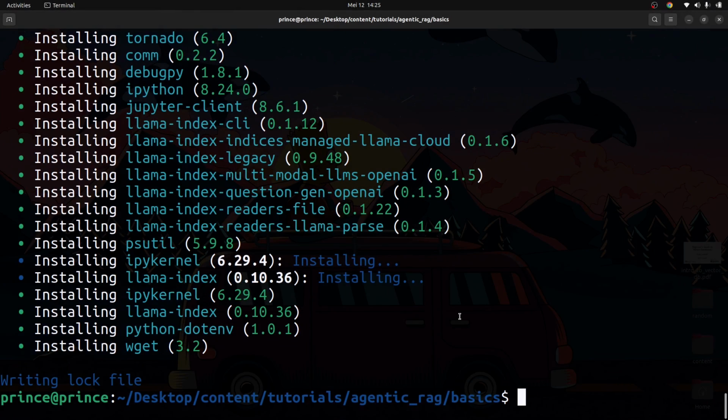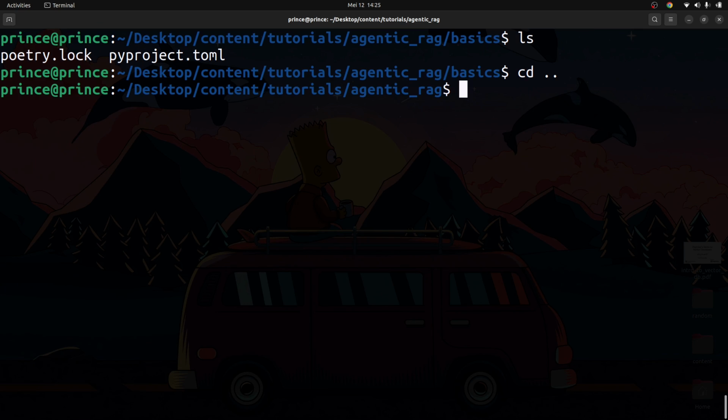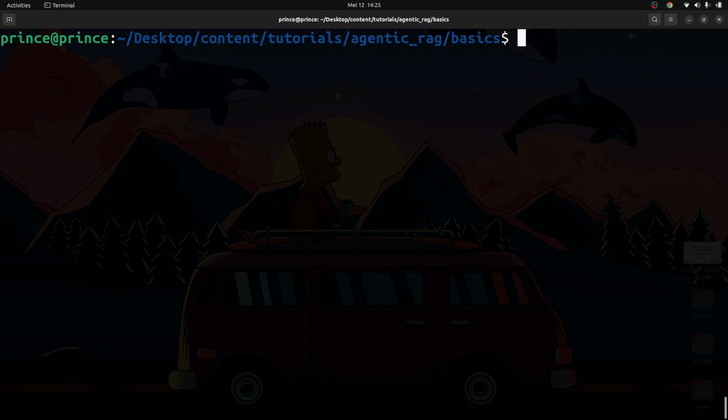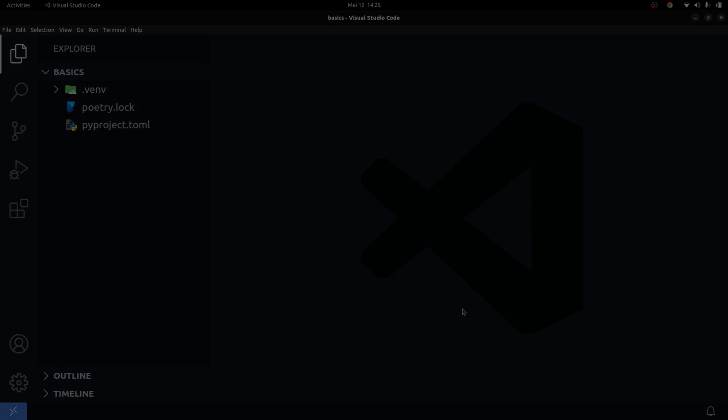Okay, so I have all the libraries that we need already installed. So good. Once we have this, I'm going to close this, and then I'm going to change one directory back. Okay, change directory into basics. And once I'm inside of here, I can just open up my favorite text editor. Again, I'm going to be using VS Code, so feel free to use any editor that you're comfortable working with. You can use Atom, you can use Sublime, you can use VS Code as I am using, you can use PyCharm, just name it. You can use anything just as long as you're comfortable working with it. I'm comfortable with VS Code, so I'm going to use VS Code.